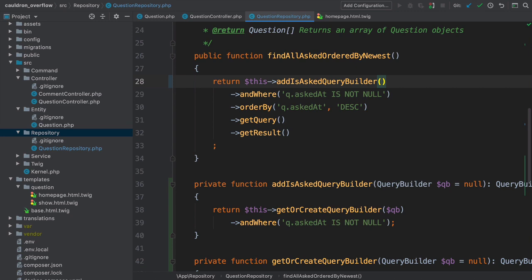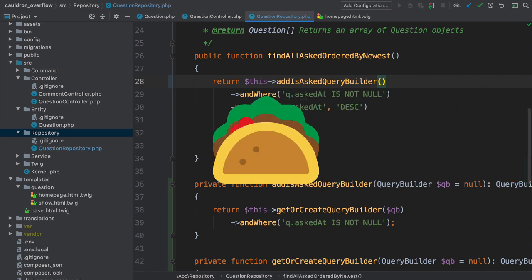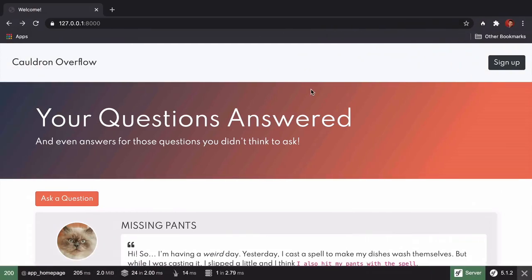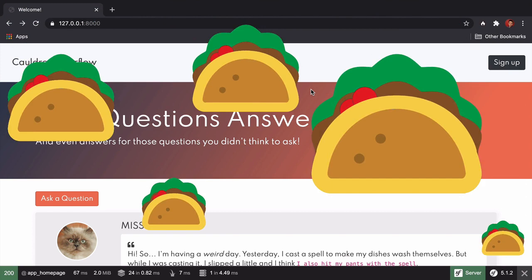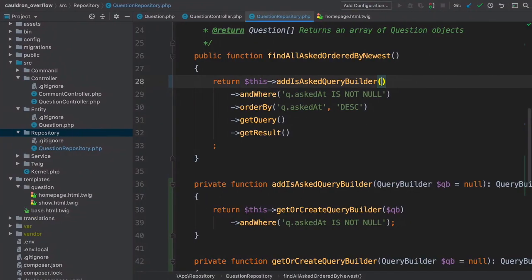Before we celebrate and throw a well-deserved taco party, let's make sure it works. Refresh, and it does! Sweet! Tacos! Next, I've got another shortcut to show you. This time, it's about letting Symfony query for an object automatically in the controller, a feature I love.